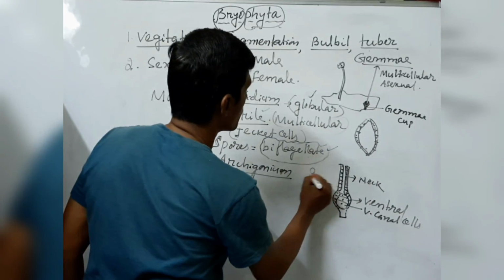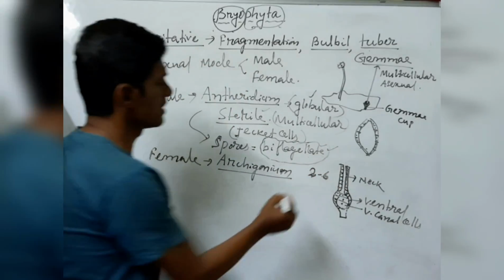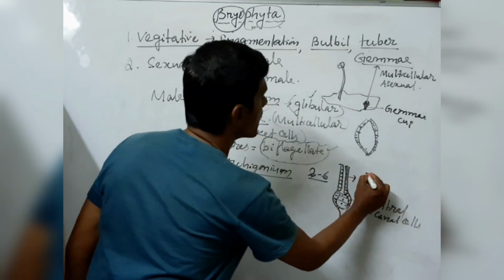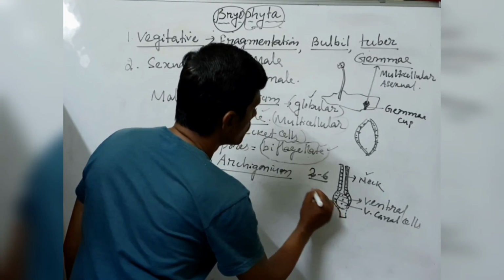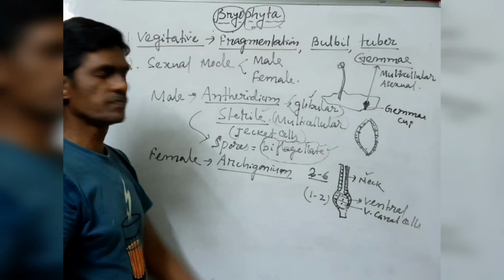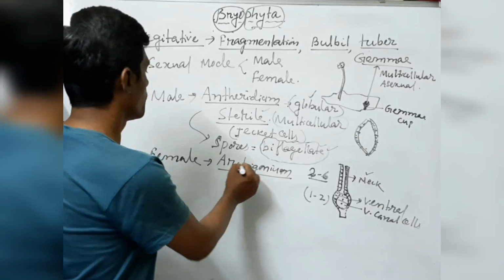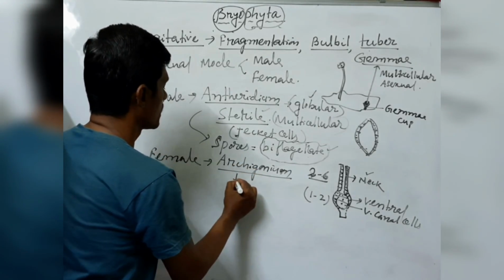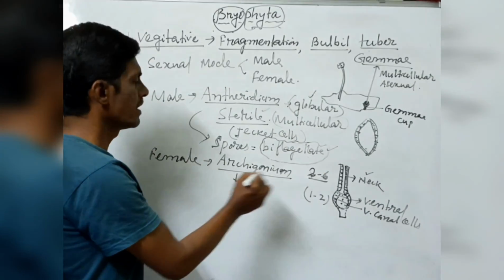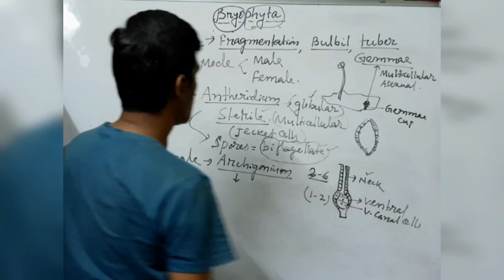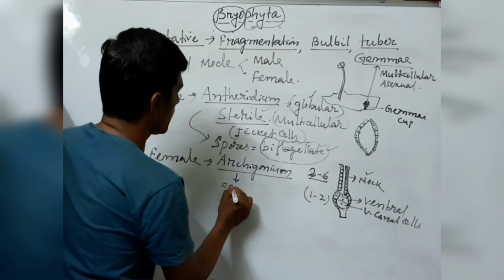The number of neck canal cells is given as 2 to 6. And for ventral canal cells, the number given is 1 to 2. They are active and undergo fertilization. So the female is called the archegonium, divided into neck and venter, consisting of neck canal cells and ventral canal cells. Here they produce the ova, or egg cell.